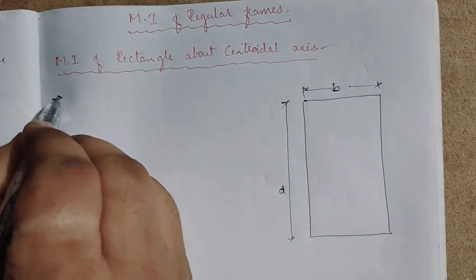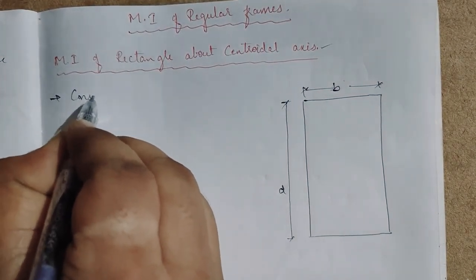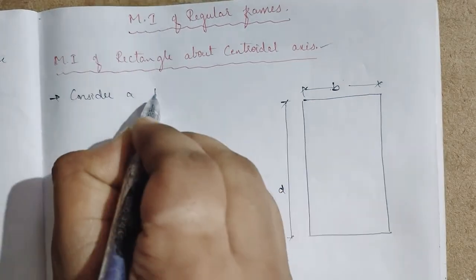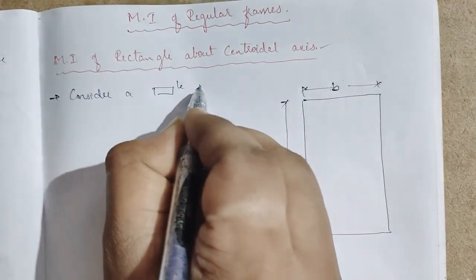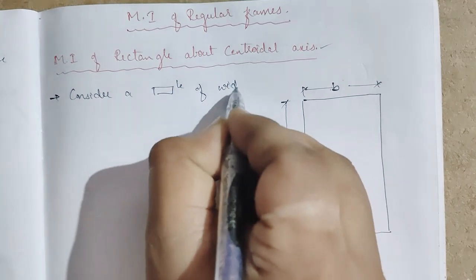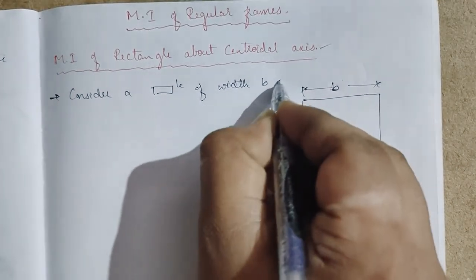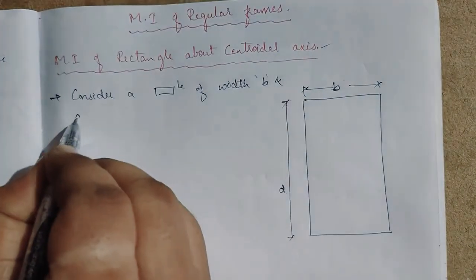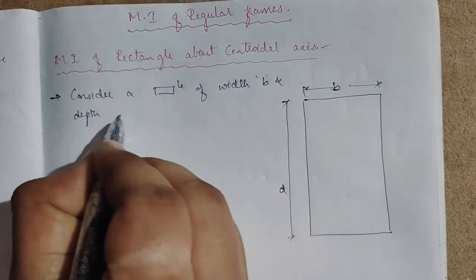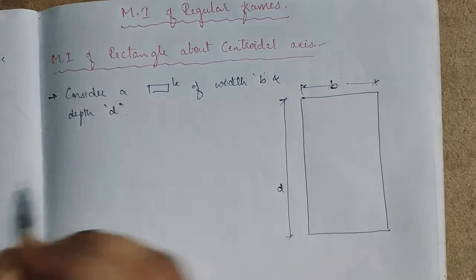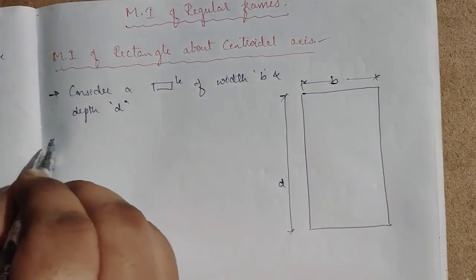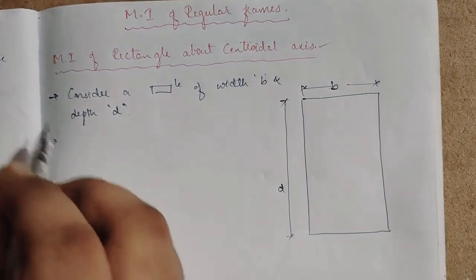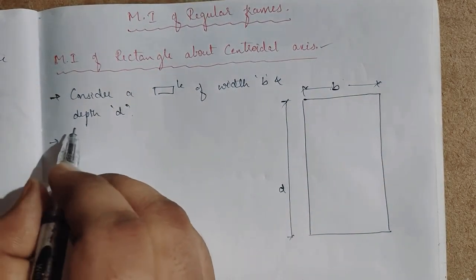First, consider a rectangle of width b and depth d. After considering the rectangle, we have to choose one elemental strip.